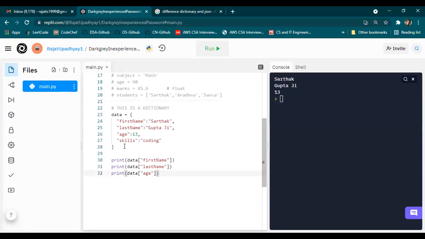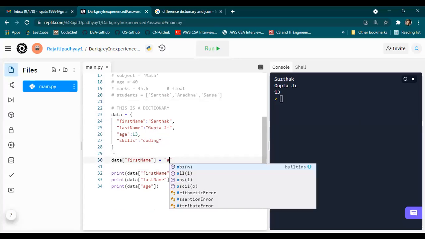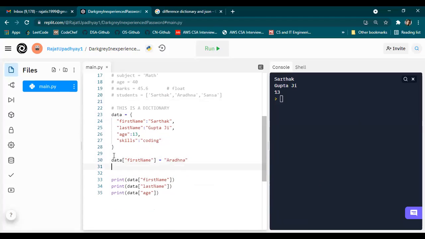So we have seen how we can create a new dictionary, and how we can access a particular element of a dictionary. Let's see how we can update the elements and add new elements to the dictionary. When I say elements, I mean a new key value pair. So what I will do here is say data of first name, Aradhana, and data of last name, Sharma.